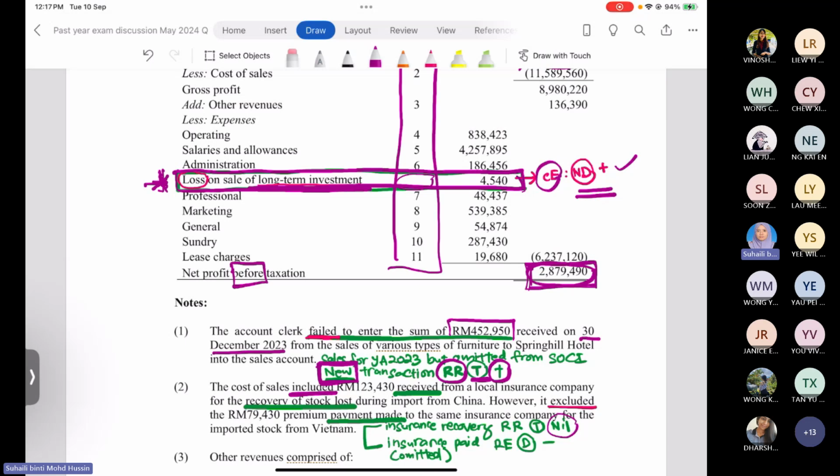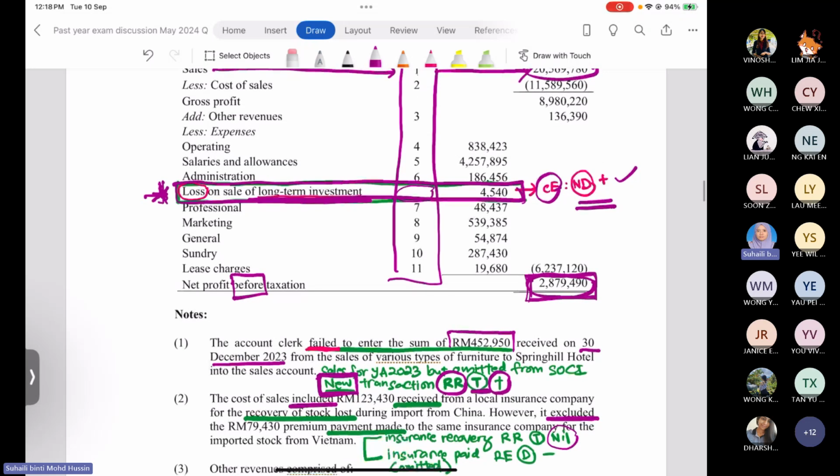However, it excluded 79,430 ringgit premium payment made to the same insurance company for the imported stock from Vietnam. Okay, the company made the payment for the insurance to protect the stock that they want to import from Vietnam, but the company not yet include the amount in the total of cost of sale.